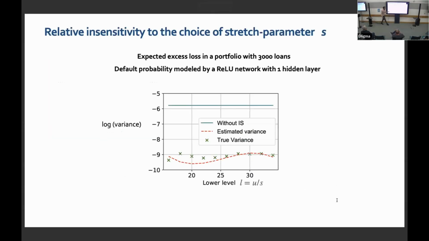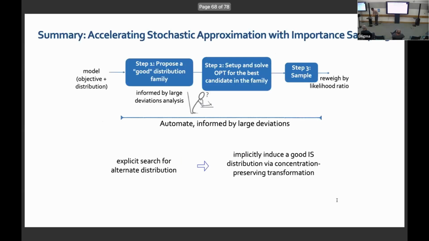And in practice, what we see is that it's not too sensitive to the choice of the stretch factor because these are black box importance sampling. Even if I get the stretch factor a little off, I'm only boosting the likelihood of scenarios deeper in the tail. So I'm not going to be very much worse off. So it works out reasonably well.